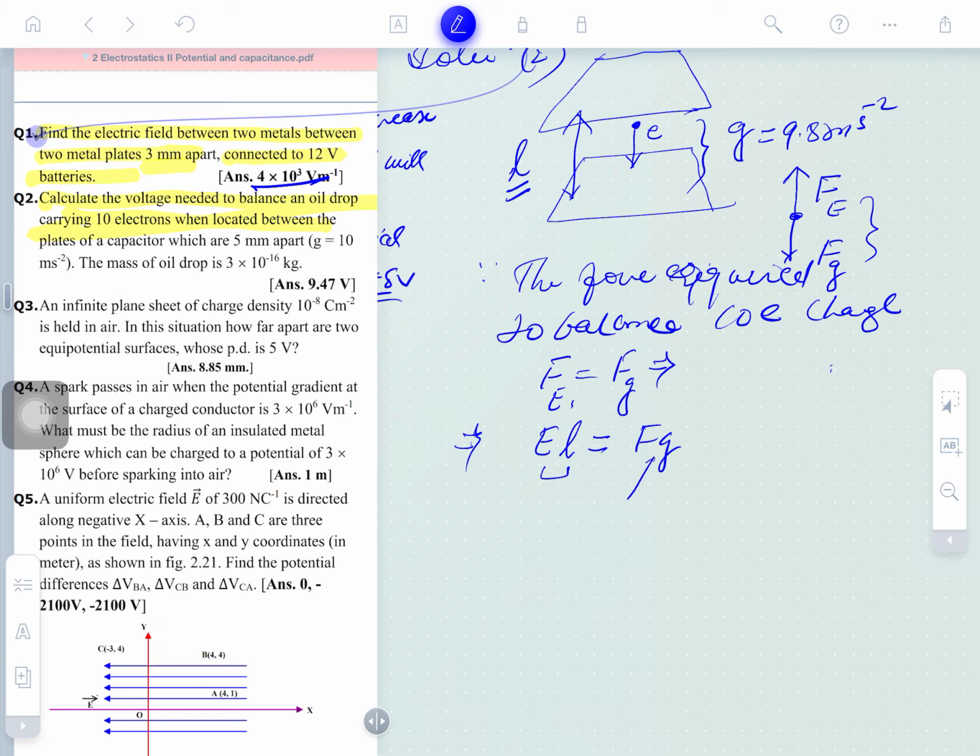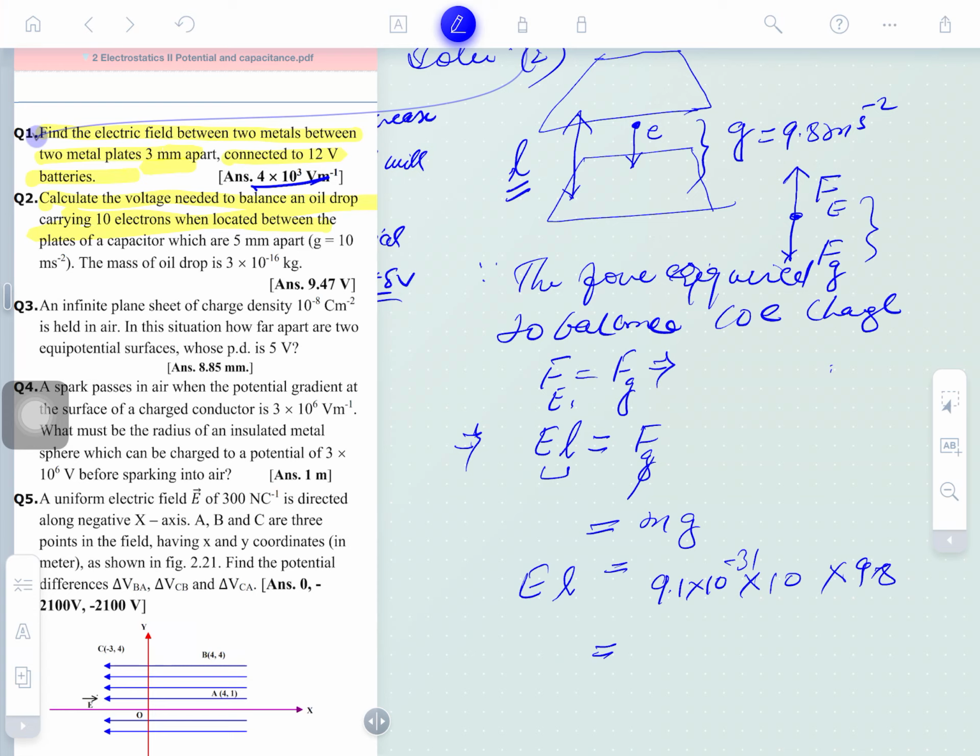So you can find this out. Force is mass into acceleration. Oh sorry, the Fg force is there. This is the g subscript, so it is mg. Mass is volume into density. Is that your mass? I think it's given here. What is the total mass? Mass of electron is 9.1 into 10 to the power minus 31 kg. How many are there? 10. And gravity is 9.8, or this is called EL.